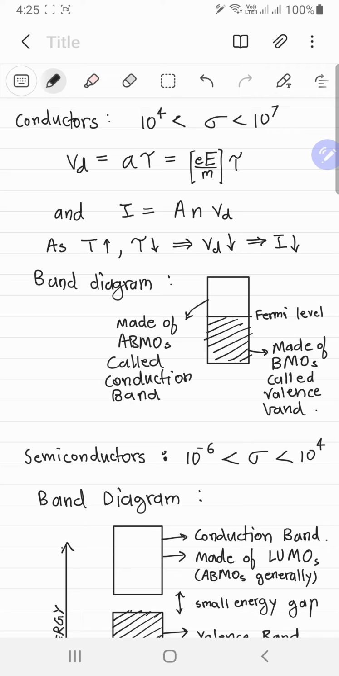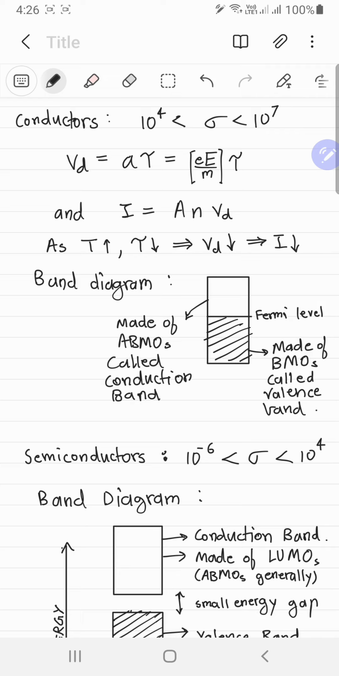But we don't want the drift velocity, instead we want the current through the conductor. So the current is given by the area through which the electrons are going to pass to conduct the current, times the number density of electrons, that's the number of electrons per unit volume, times the drift velocity.